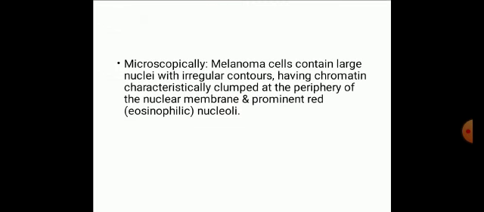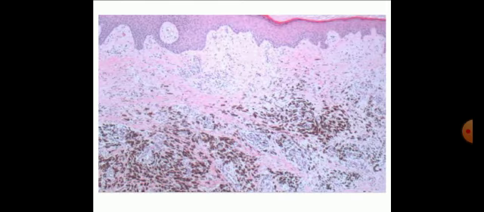Microscopy. Melanoma cells contain large nuclei with irregular contour, having chromatin which is characteristically clumped at the periphery of the nuclear membrane, and prominent red nucleoli. And brown black melanin pigmentation is also seen. See here, there is a brown black melanin pigmentation of the malignant melanoma cells, and the cells have a high NC ratio, vesicular nuclei, oval to round nuclei, inconspicuous nucleoli and a high degree of pleomorphism.